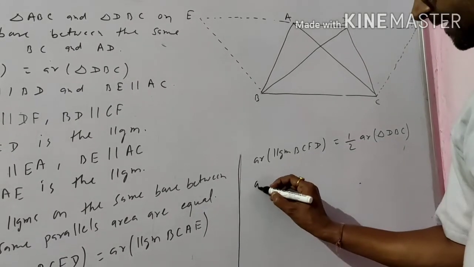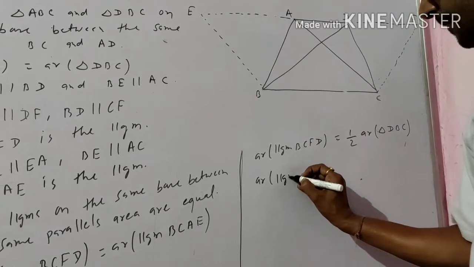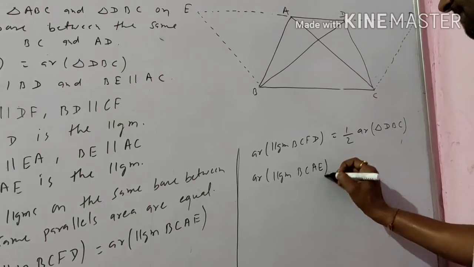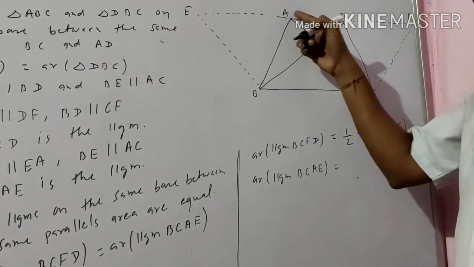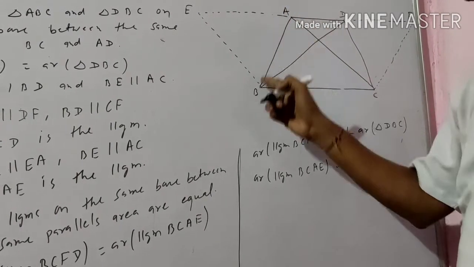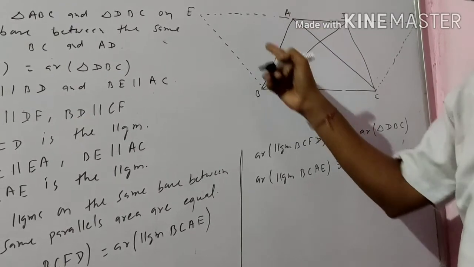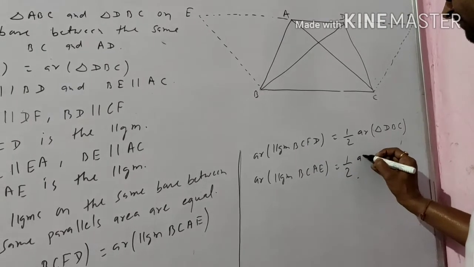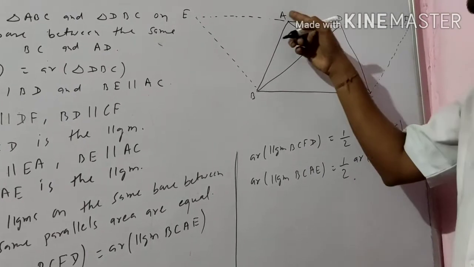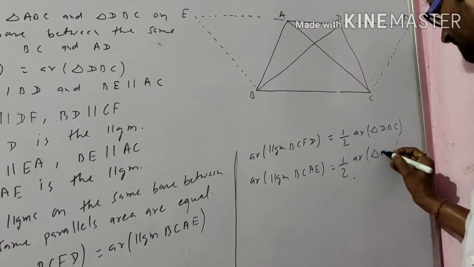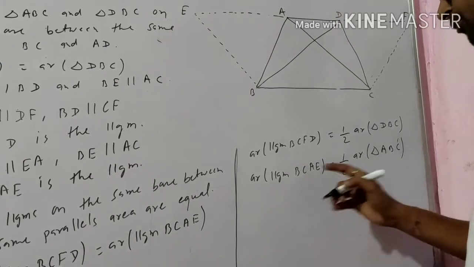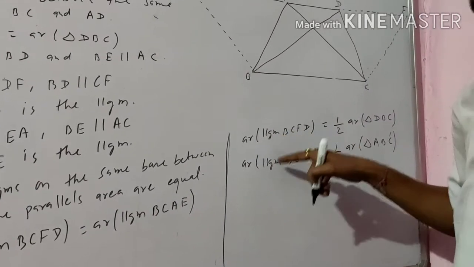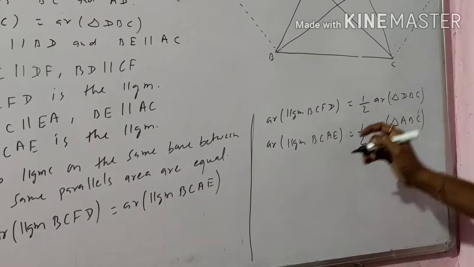Second, area of parallelogram BCAE: AB is the diagonal, so a diagonal of a parallelogram divides it into two equal areas. So we can say 1/2 area of triangle ABC. These two areas are equal, so we can say these two are also equal.